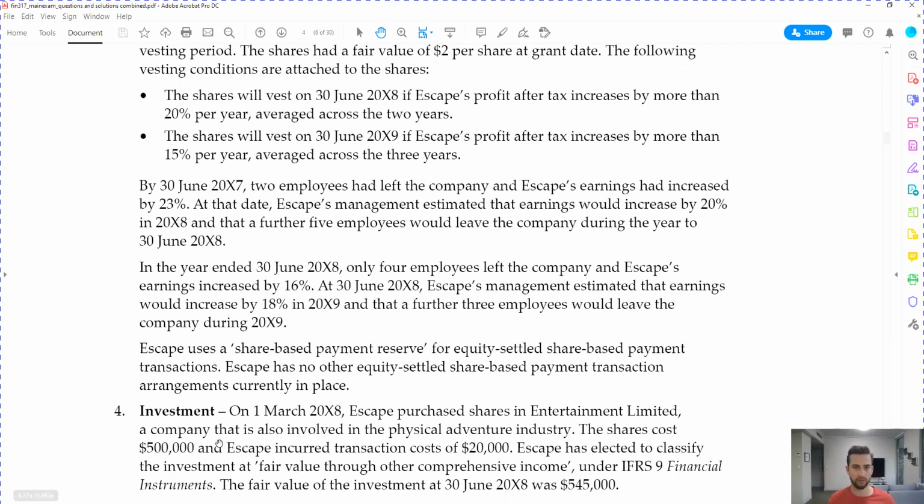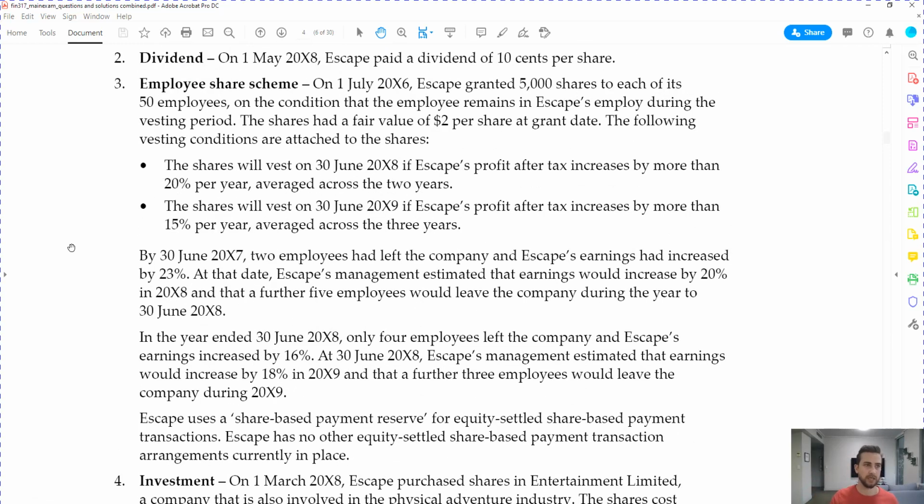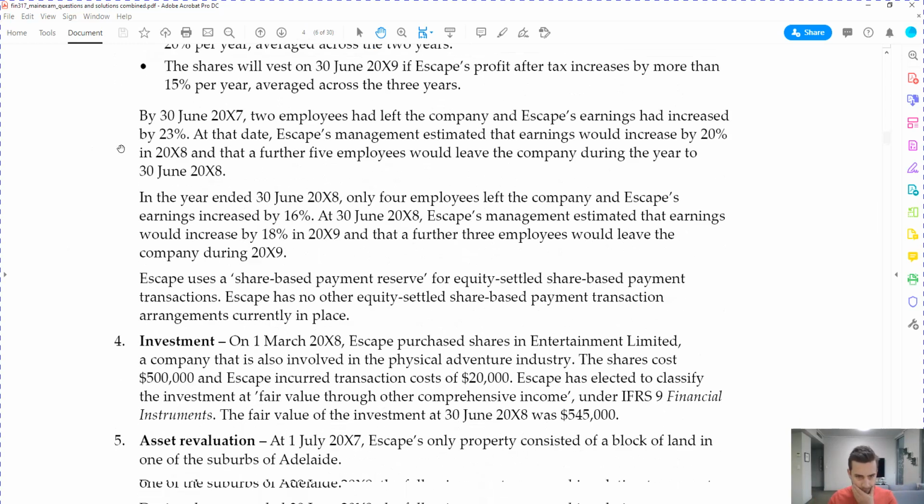So for that one, when we get to it, we're basically going to have to calculate each year what's the probability of each of the total shares vesting, and then that's our closing balance. The next year we're going to have to do the same thing, minus our opening balance and so forth.